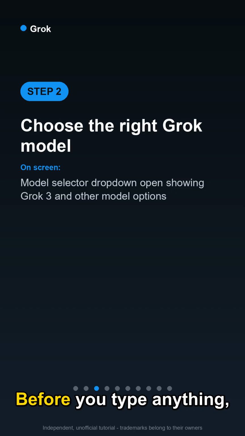Before you type anything, check which model is selected. At the top of the chat you can switch between available Grok models. Select the most capable one available to your plan for best results. The stronger model handles nuanced analysis and longer outputs far better than the lighter version.